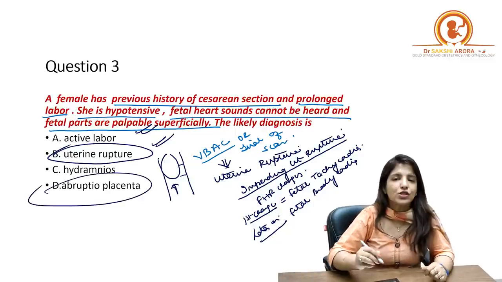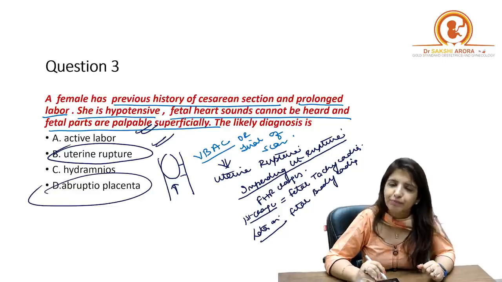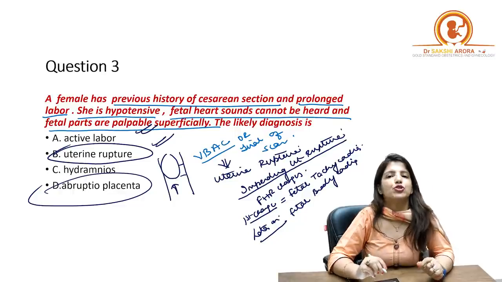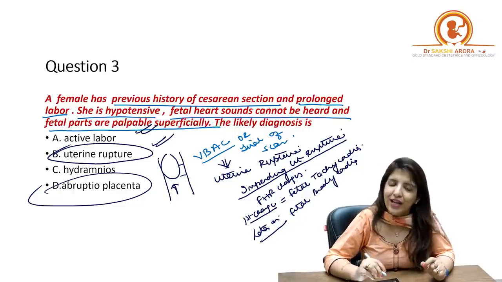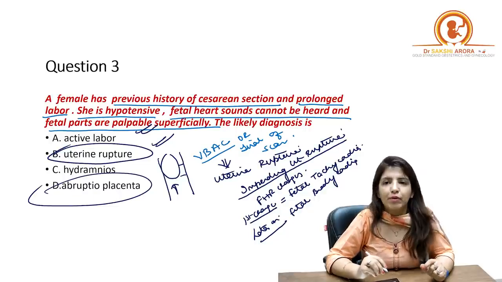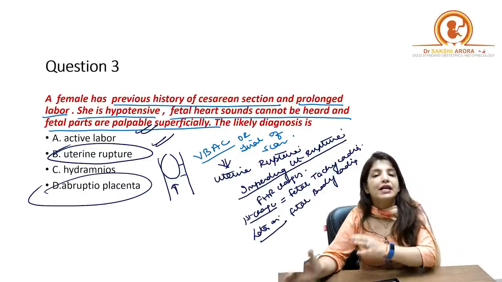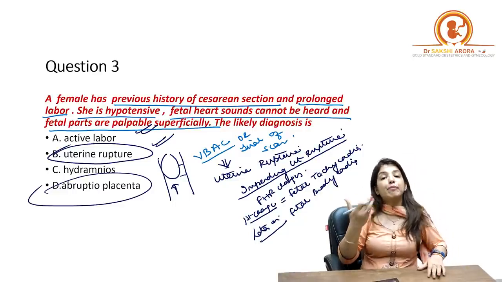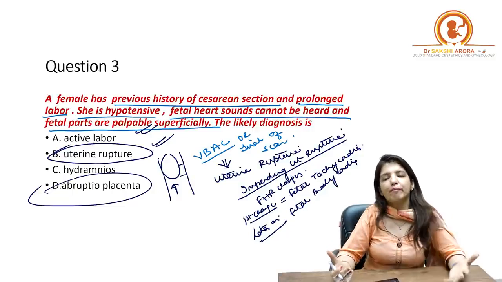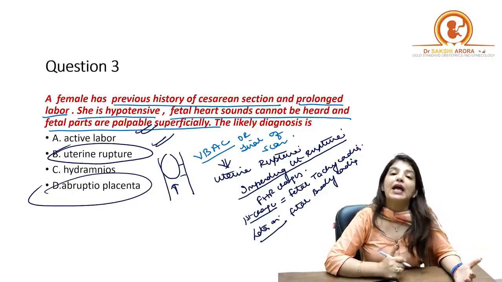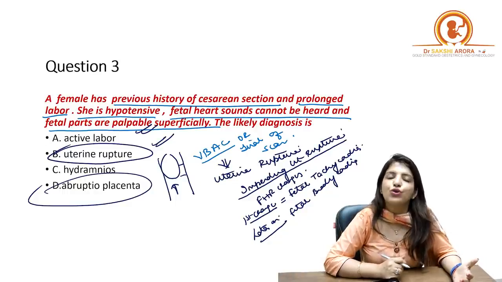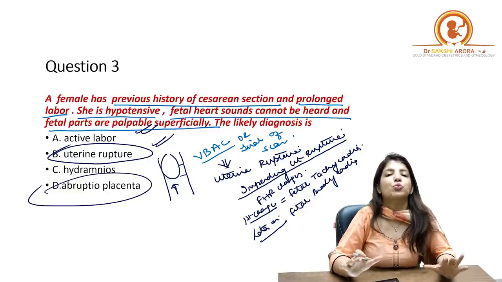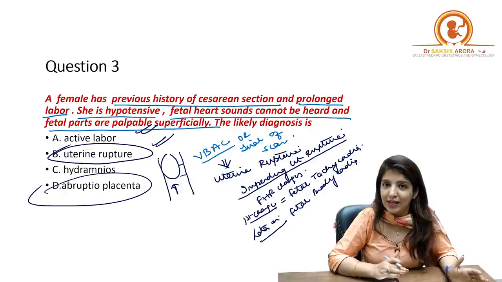Then why is it not a case of abruptio placenta? It is not abruptio because generally abruptio is seen in case of PIH. So, in patients who are having abruptio, although they are having bleeding, still they are not hypotensive, because most of the time patients are hypertensive. So, abruptio is a complication of PIH, number one. Number two, in case of abruptio, you get uterine tenderness. That is absolutely right. But the fetal parts will never be palpable superficially.